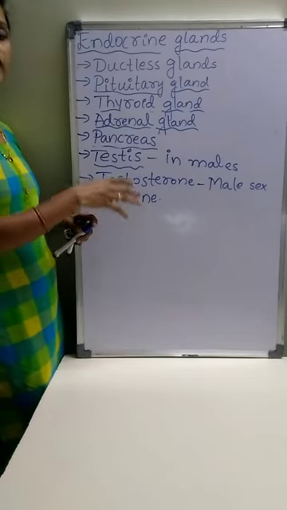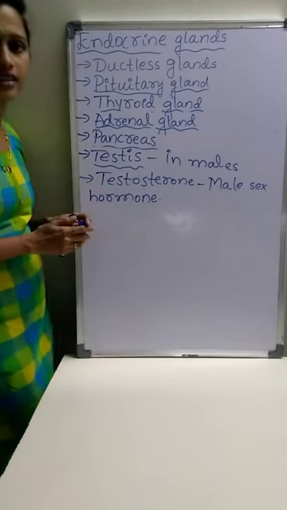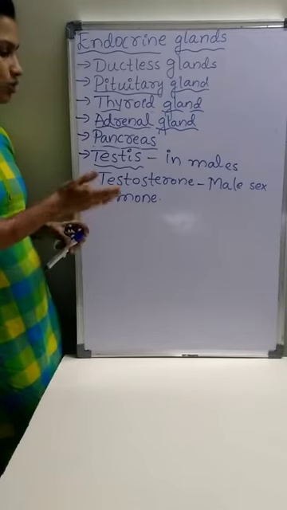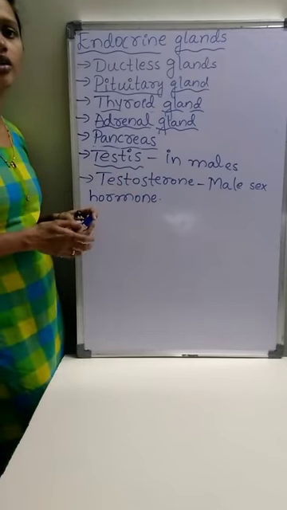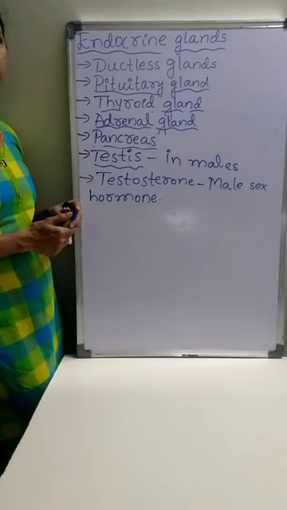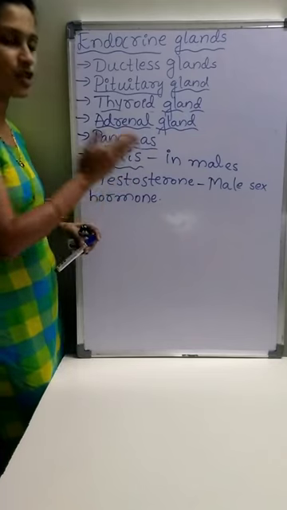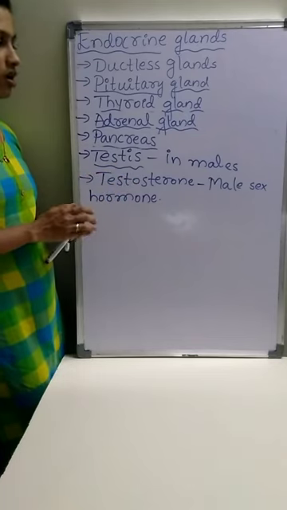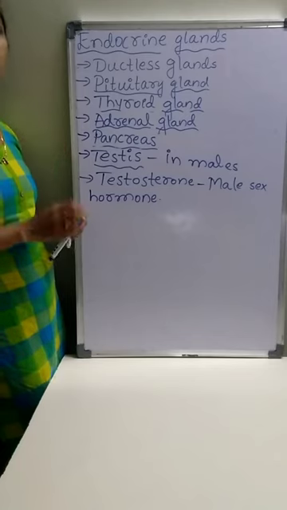And the development of the secondary sexual characters in males is also controlled by the hormone called testosterone. And the secretion of testosterone begins at puberty.